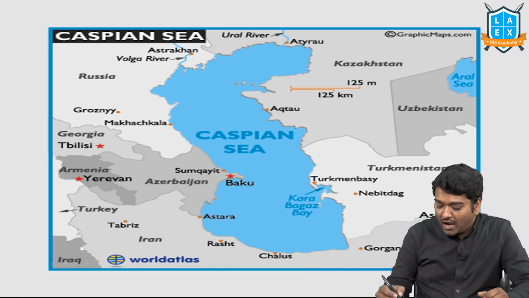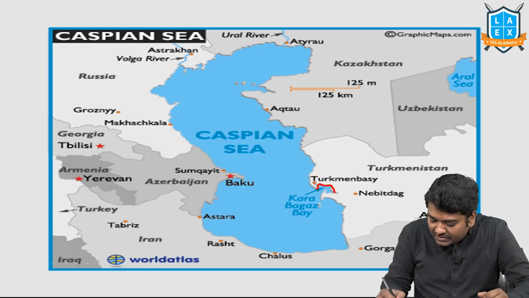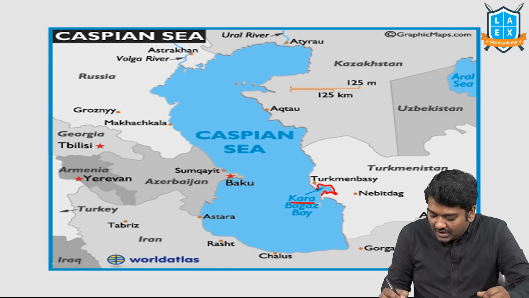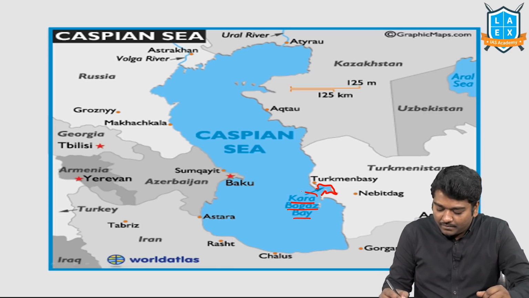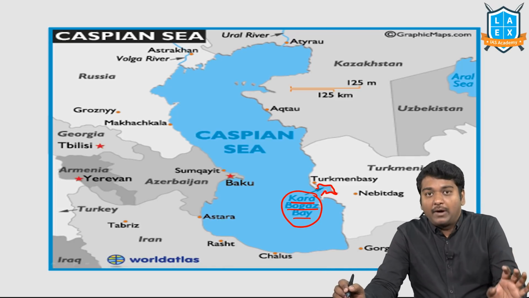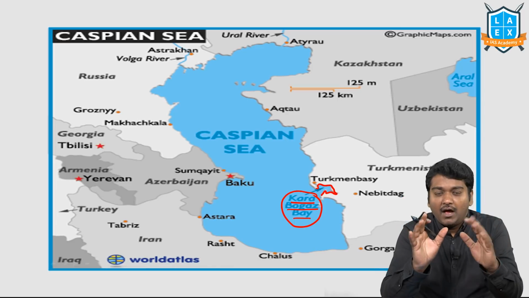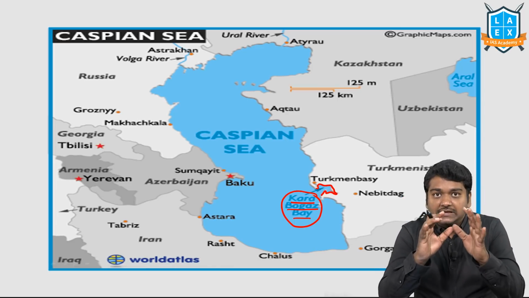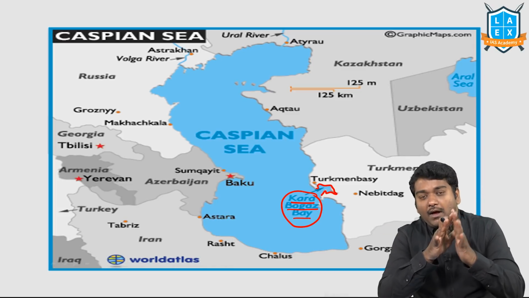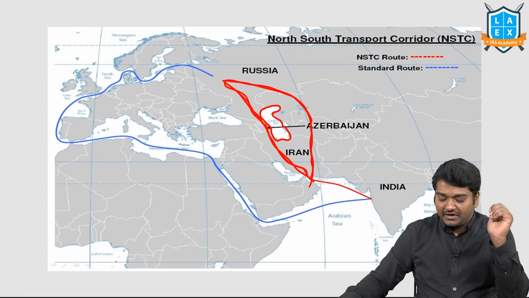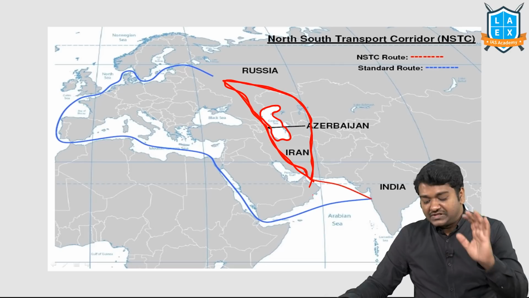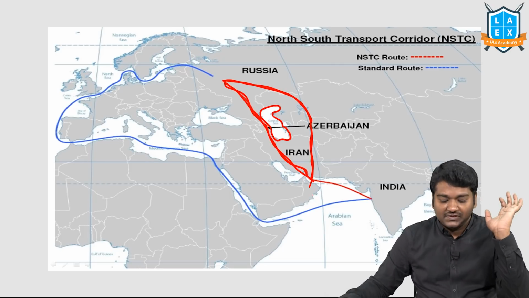Now, I want you to observe even this particular part of Caspian Sea, which is Kara Bogos Bay. Please try to see. We never know what can be a question about Caspian Sea. Guys, I'll repeat. We are talking about Caspian Sea, Central Asia, Ashgabat Agreement. They're all related. More or less, they're all connected with the international north-south transport corridor as well. So it's extremely important for you to read this once.